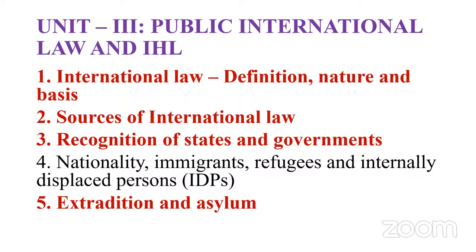Third one is recognition of states and government. Fourth one is nationality, immigrations, refugees, and internally displaced persons. Fifth one is extradition and asylum. Okay, so as I've told you, the highlighted ones are very important. Questions will be asked on definitions, like Starke's definition and Bentham's definition. Different schools, and different people throughout time, have given different definitions of international law. So you have to be thorough with those definitions and the nature and scope.